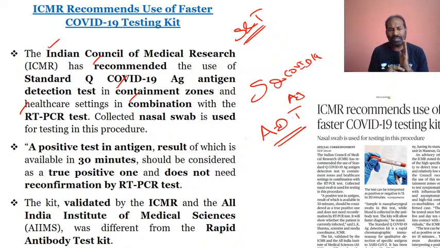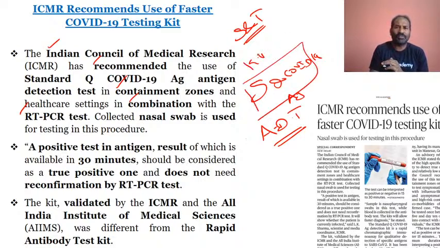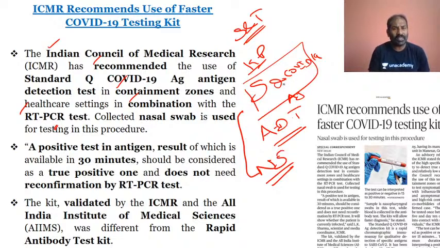The ICMR has recommended the use of the Standard Q. This is very, very important from the prelims point of view. Key phrase: what is this? Standard Q COVID-19 AG, that is antigen detection test. And what does it collect? It collects the nasal swab. Nasal swab is used for testing in this procedure.